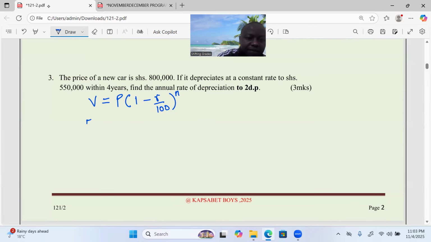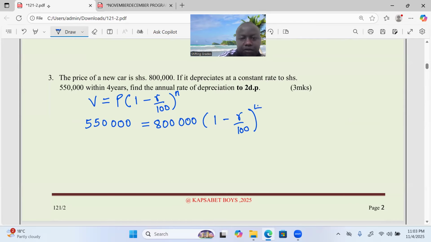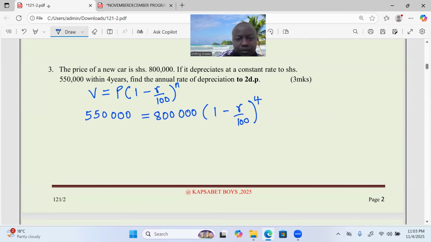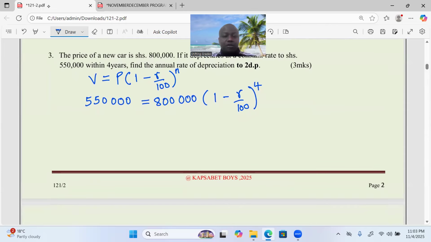So we have 550,000 equals 800,000 into 1 minus r over 100, raised to power 4. Let's divide through by 800,000. So 550,000 divided by 800,000 becomes 0.6875.